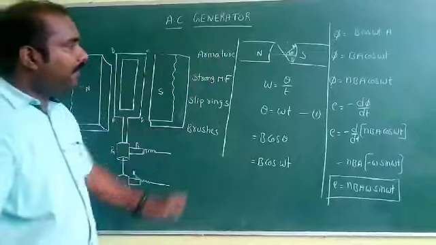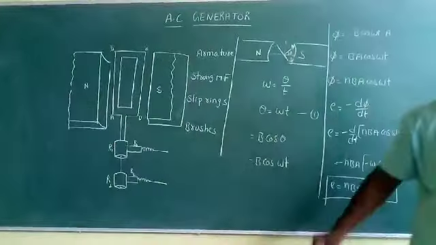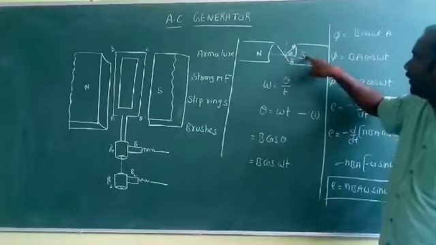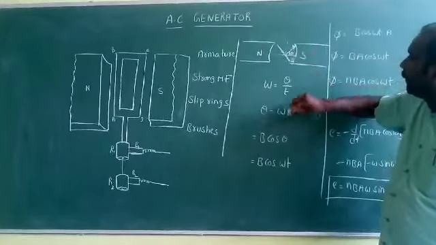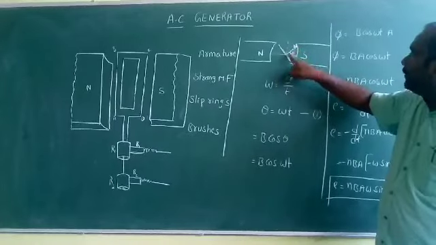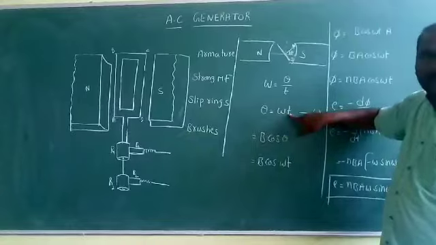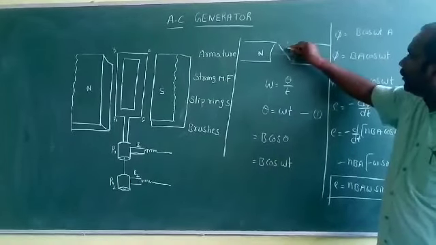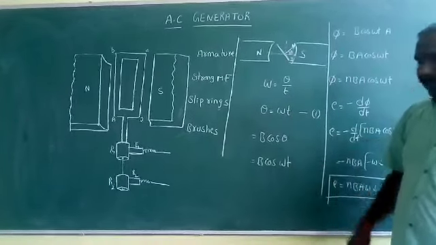So once again, all of you try to understand the derivation. This is the strong magnetic field. Here also I draw the same diagram. In this one, the armature is rotating. This is the field direction. Suppose at a certain time it makes an angle theta. Now I can write theta in terms of angular velocity and time: theta is equal to omega into t. The component perpendicular to the plane is given by B cos theta. In place of theta I substitute omega t.